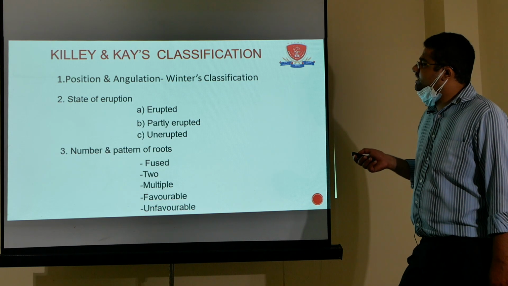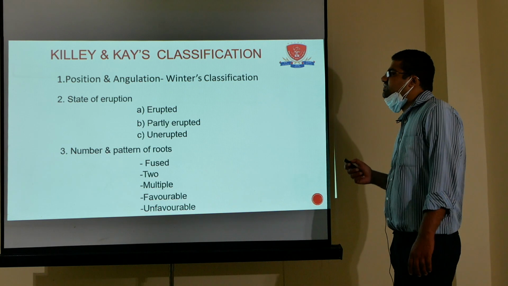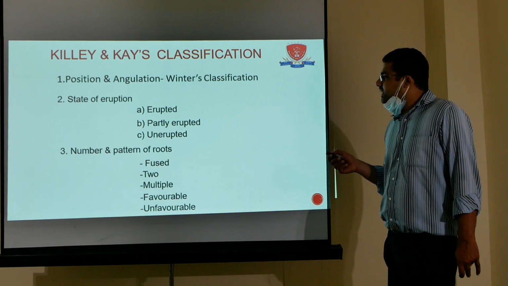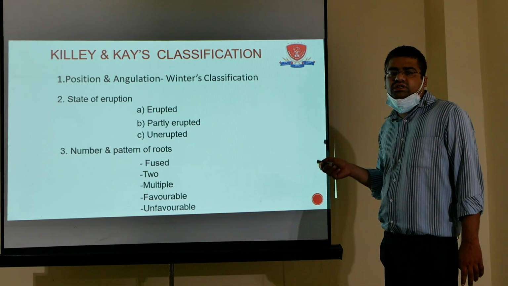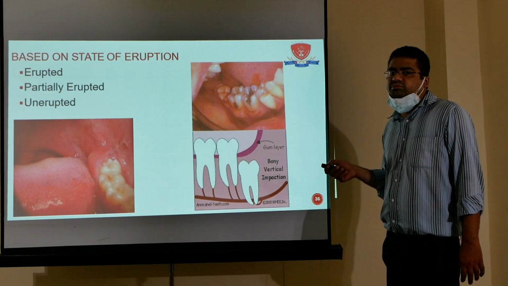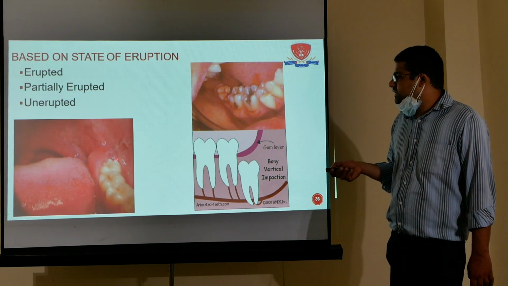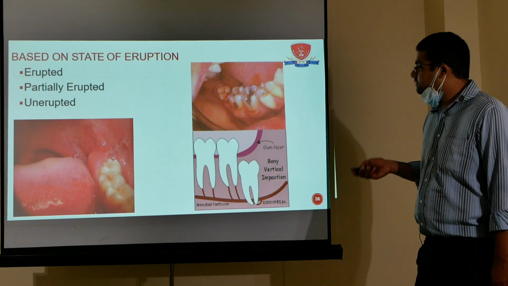Then the Killey and Kay classification: it's just like position and angulation, like the Winter classification, state of eruption: erupted, partially erupted and unerupted, or number of roots, multiple, favorable, unfavorable. Based on the eruption, erupted, partially erupted or unerupted, you can see this is erupted, this is unerupted, this is partially erupted.